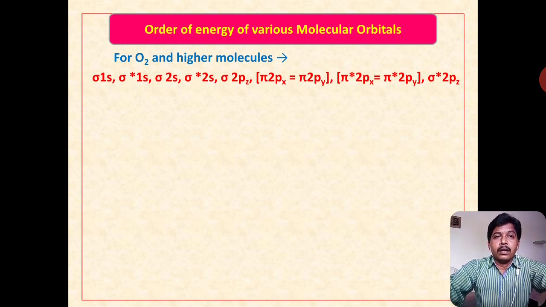See, these are the energy levels of the oxygen molecule: sigma 1s, sigma star 1s, sigma 2s, sigma star 2s, sigma 2pz, and pi 2px equal to pi 2py, which are of the same energy, and pi star 2px equal to pi star 2py, which of course also have the same energy, and sigma star 2pz. So this is the order to be filled in the electronic structure of the oxygen molecule. We should follow this order when filling electrons.